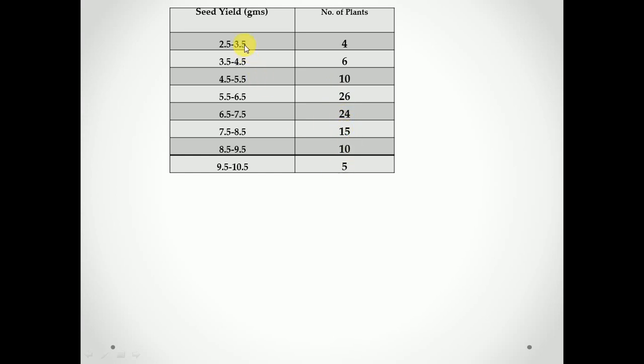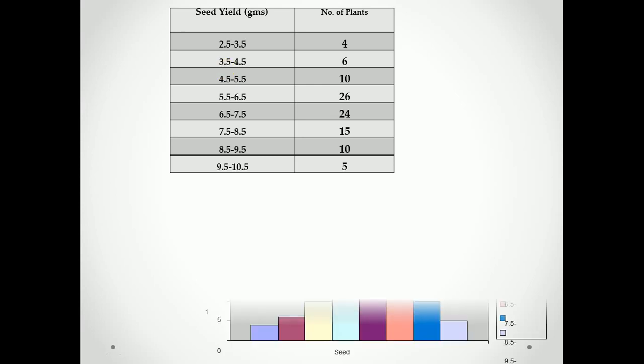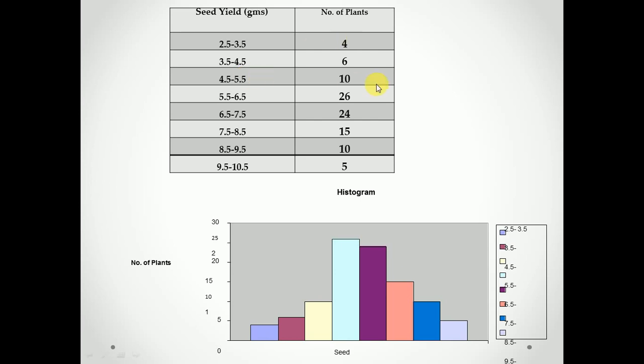So there is no gap after this 3.5. After this it is not 3.6 or 4. There is no gap between the bars. It will come as a continuous curve or continuous bar diagram. Okay, we will see this. You can see this is 2.5 to 3.5. After that it will again start with the same 3.5, it is the value 6, and then 4.5. Like this, the bar is continuous, not discrete or separate.